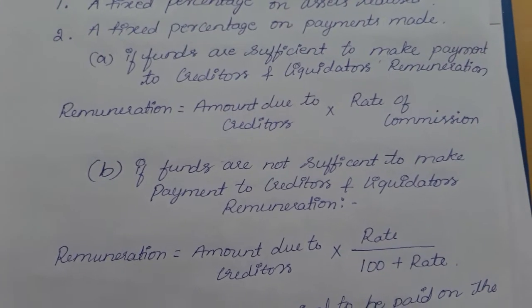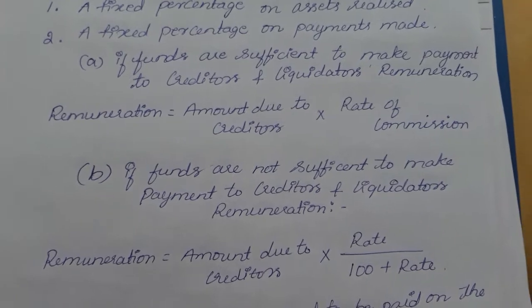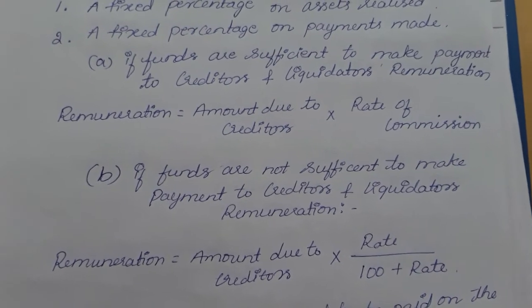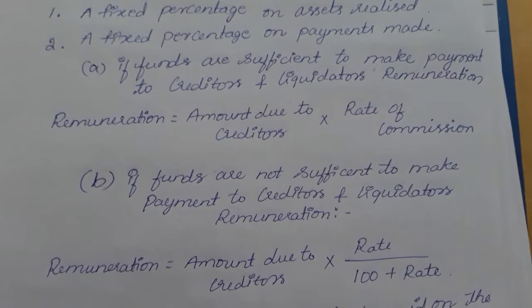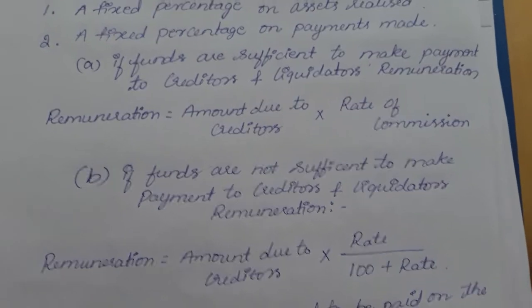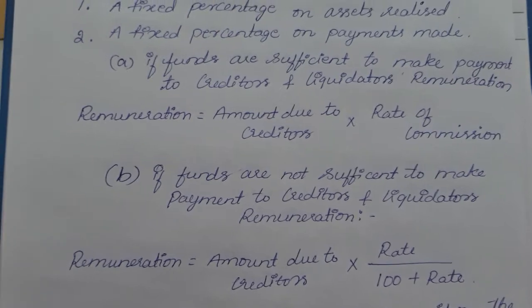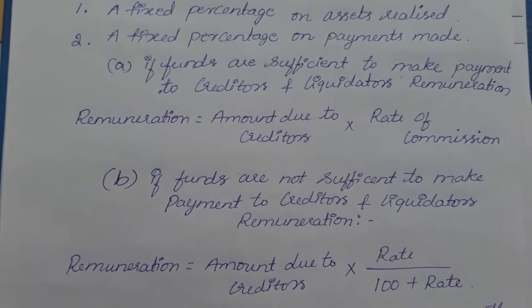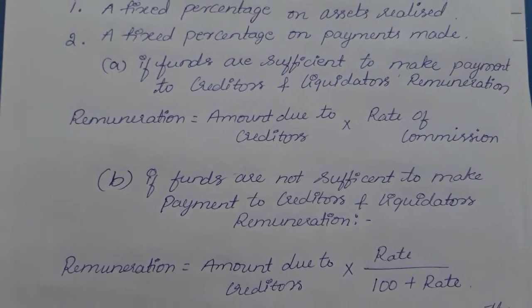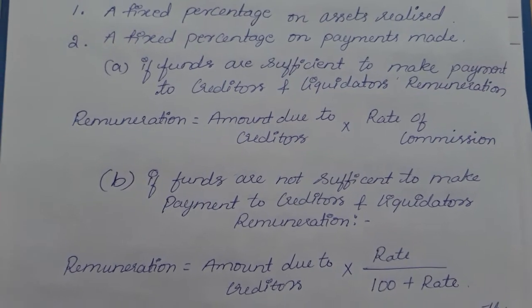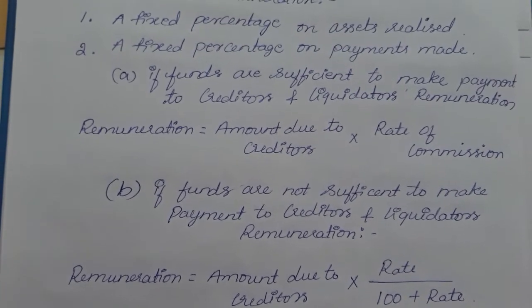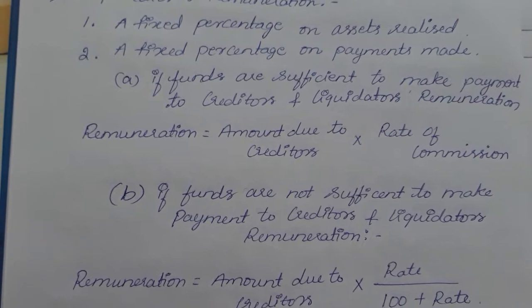If the assets realized is 5 lakh rupees, on 5 lakh, whatever the percentage is agreed upon will be paid to the liquidators. And one more point you are supposed to make sure here is the bank and cash balances will not be taken into account while paying the liquidator's remuneration, until and unless it is decided prior itself.